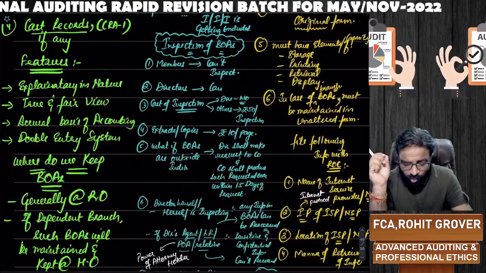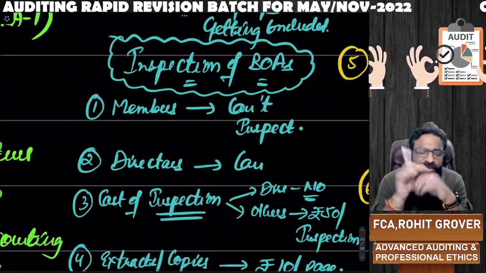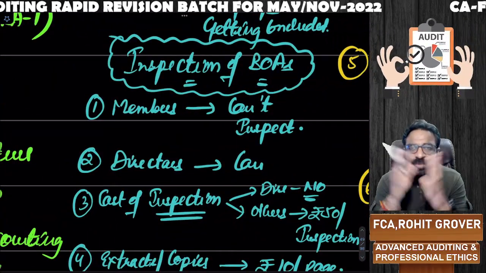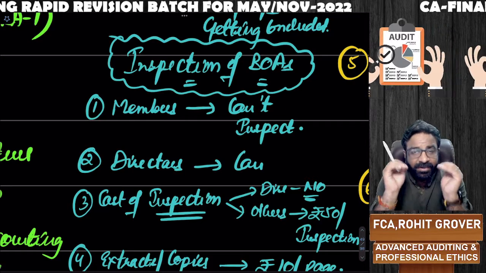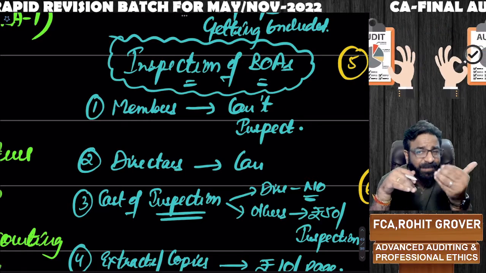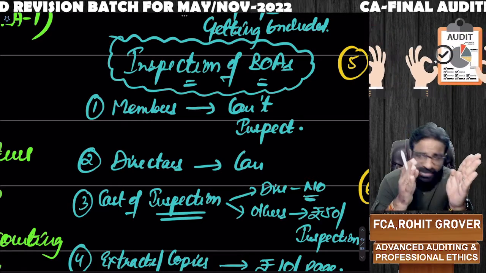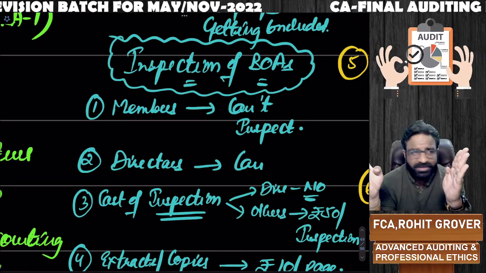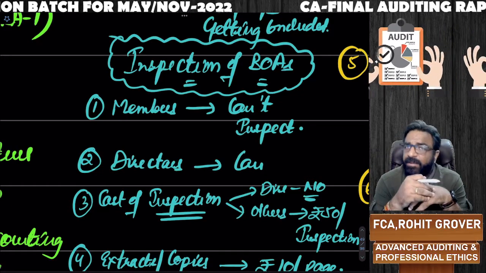Next point, sir, who can inspect the books of accounts? Members can't inspect the books of accounts. Sir, what? Yes, you heard it right. Members can't inspect the books of accounts. But because membership and management, board of directors, books of accounts are generally prepared by the board of directors.